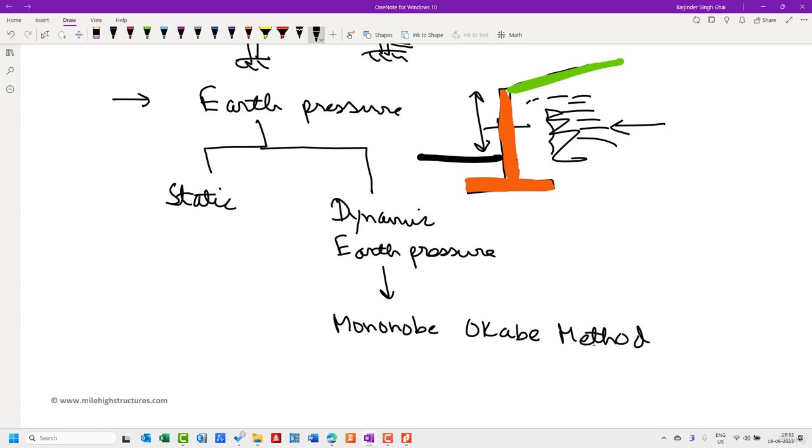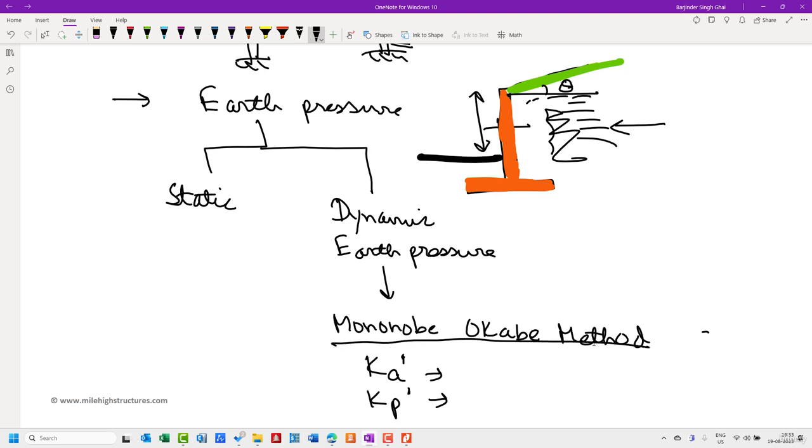So that gives us basically different values of the dynamic active earth pressure and dynamic passive earth pressure. So both of these equations are different, and that basically depends on the inclination of the soil profile, and inclination of the repose angle. So all of these terms are dealt with, and that is basically designed with the help of the Mononobe-Okabe method.